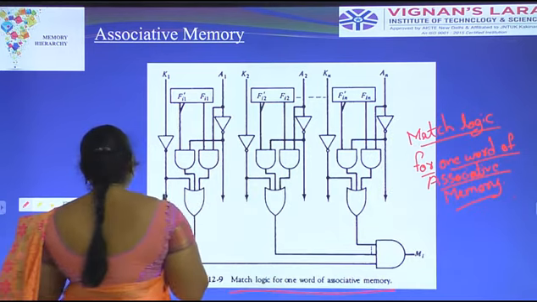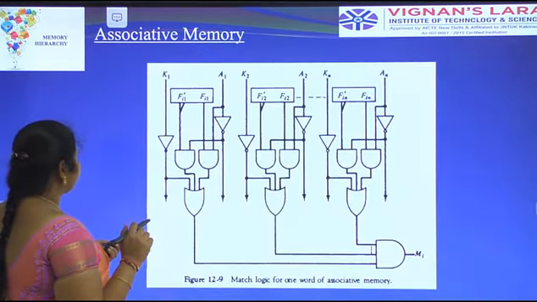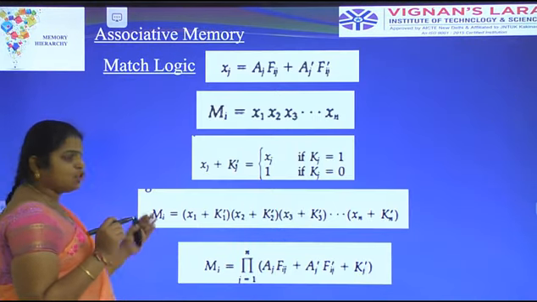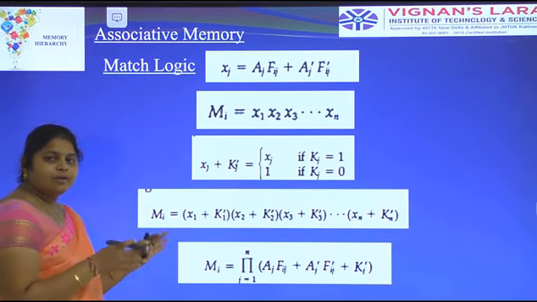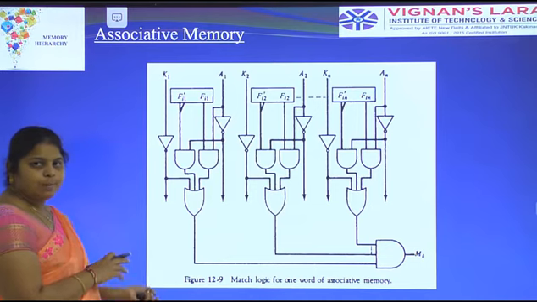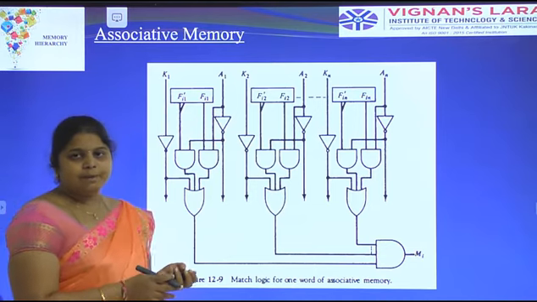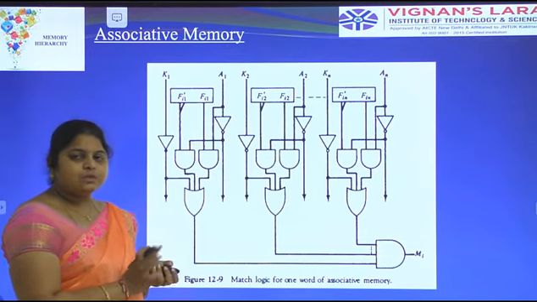With the help of this match logic, we have to identify and draw the match logic of one word of associative memory. These are the terms that are associated in the memory. This is about the associative memory.